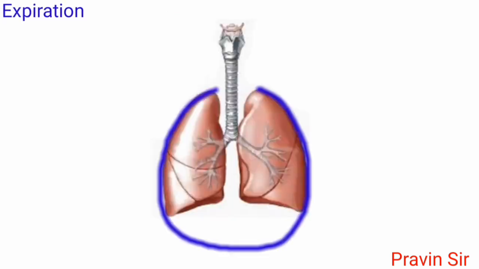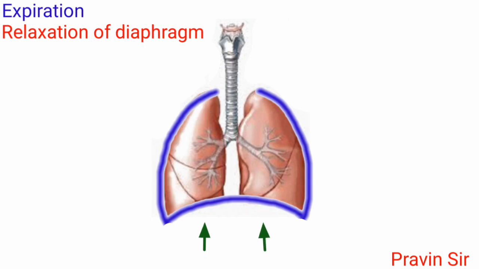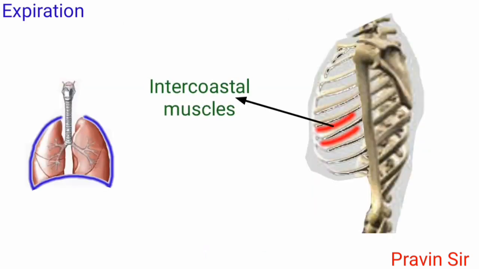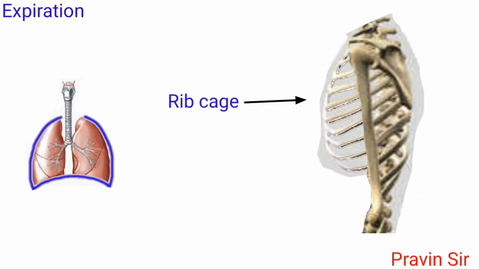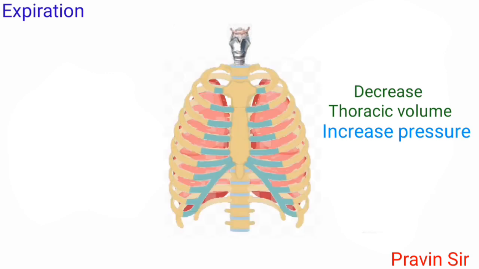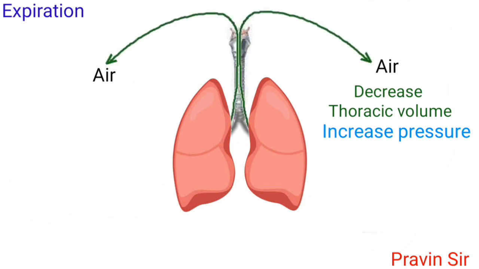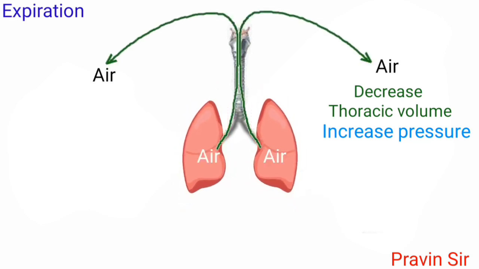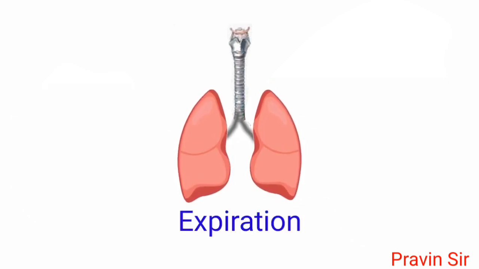Expiration involves relaxation of the diaphragm, which is pushed upwards to become dome shaped. The intercostal muscles also relax, pulling the rib cage inwards and downwards to decrease the thoracic volume, leading to an increase in pressure in the thorax and the lungs. Thus, air from the lungs rushes out, causing expiration. One breath includes one inspiration and one expiration.